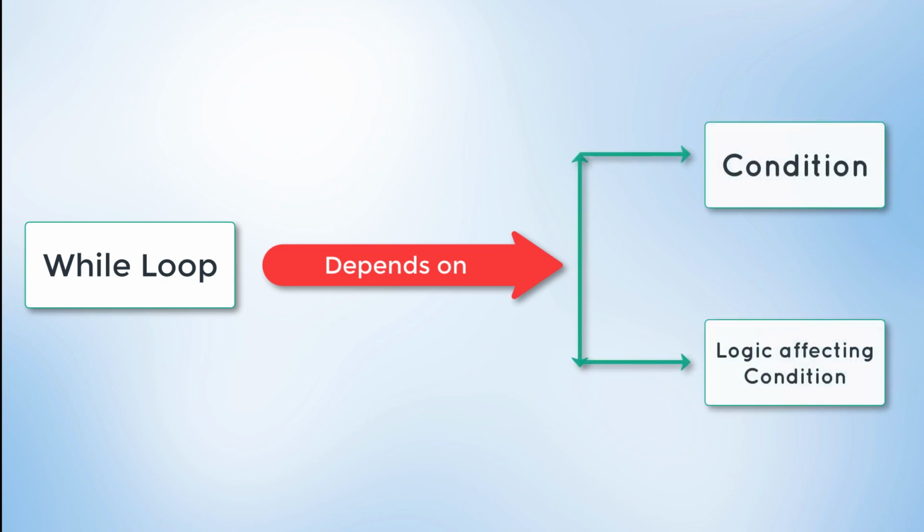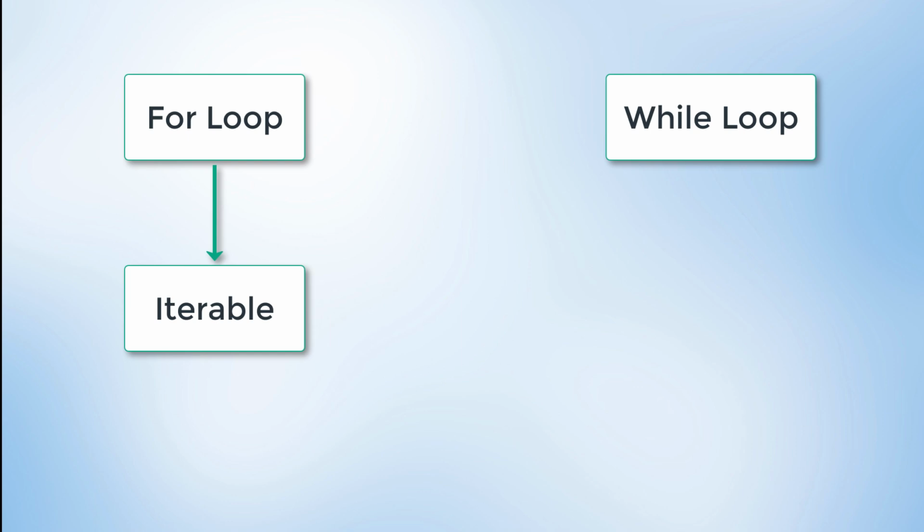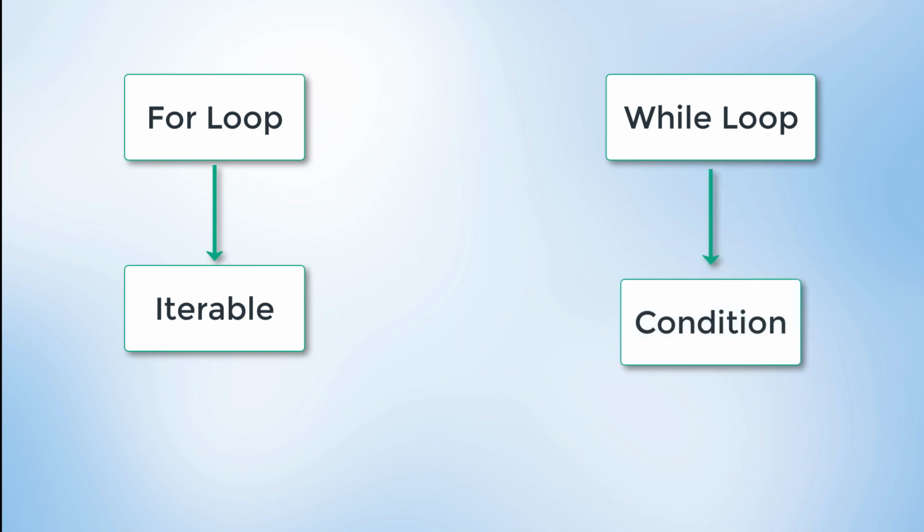While loops have an indefinite amount of iterations, in the sense that the amount of times a while loop will iterate through a block of code depends on your code's logic, and whether or not a certain condition is met. If you're not careful, the while loop could go on forever. So, rule of thumb, a for loop iterates through an iterable, and a while loop iterates based on a condition. While a condition is true, the while loop will invoke its block of code repeatedly until the condition becomes false.